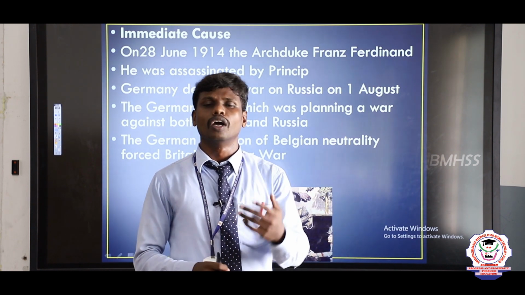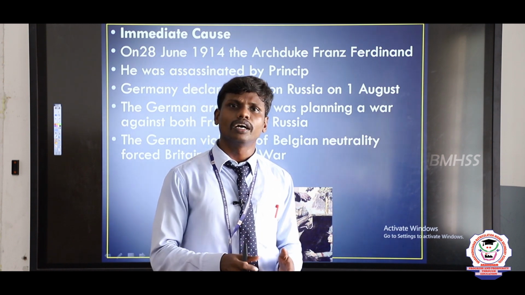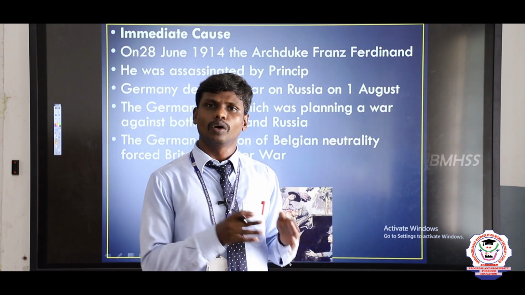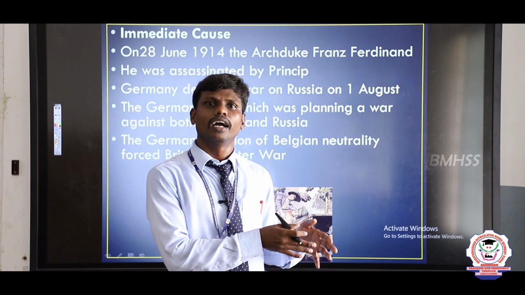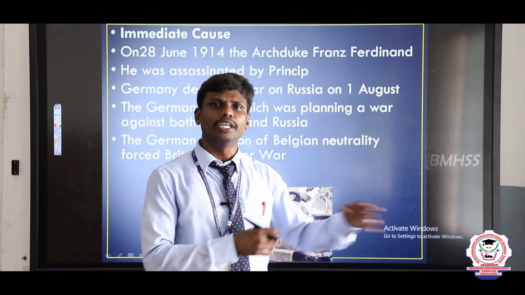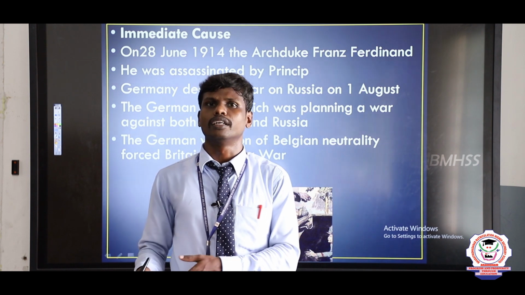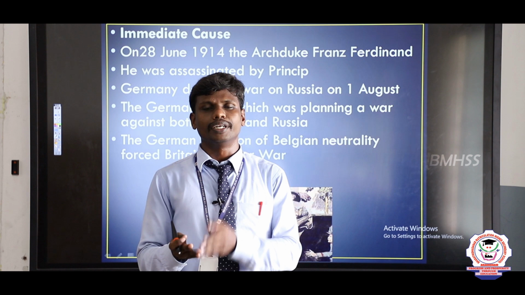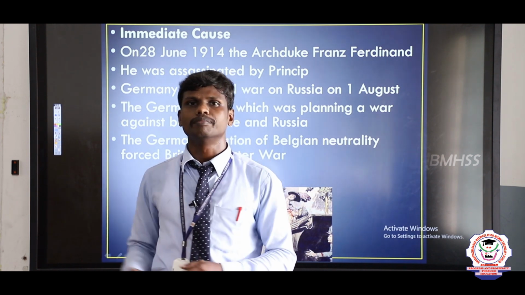It led to a war. At that time, Austria got support from Germany. So now Germany, Turkey, Austria and Hungary became one team. On the other side, Serbia was isolated, so Serbia got the support of France, Britain and Russia, and they became one team.